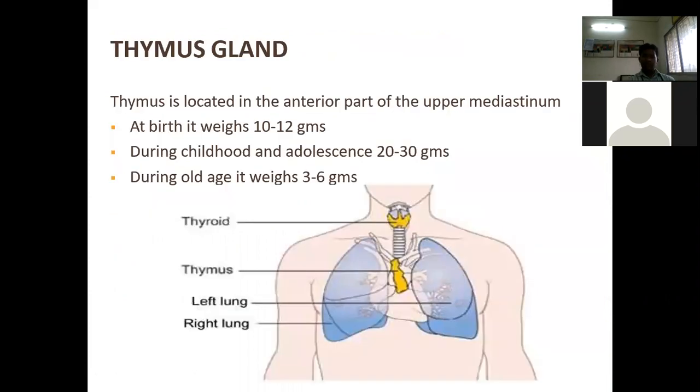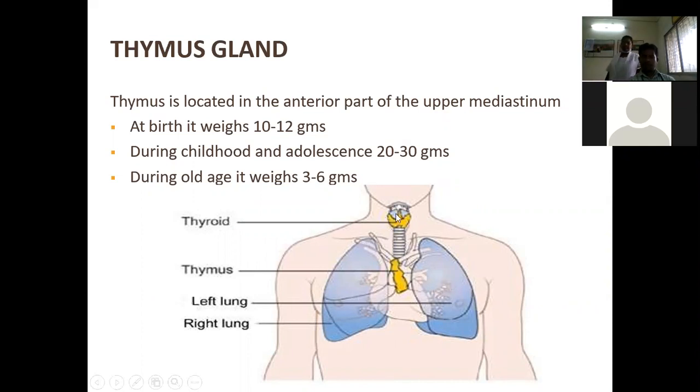Next, the thymus gland. The thymus gland is located in the anterior part of the upper mediastinum. Look here: this one is the thyroid gland, and under that we get the thymus. This one is the left lung, and the other is the right lung.